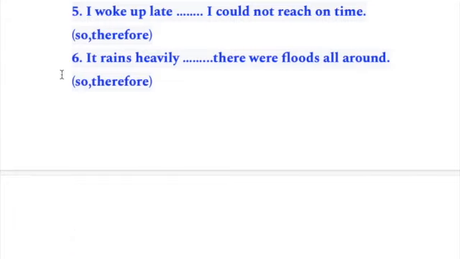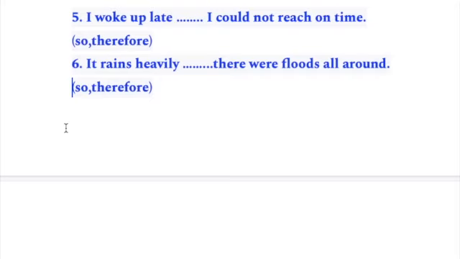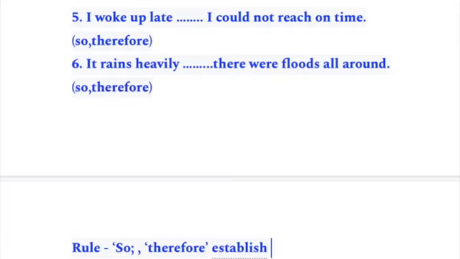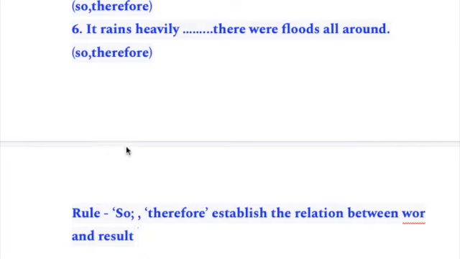For this, we have to learn the rule. Now what is the rule? Rule is: so and therefore, you have got 2 options. So and therefore establish the relation between work and its result. Work and result.